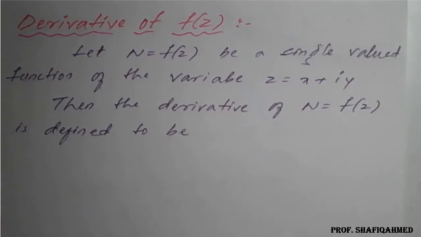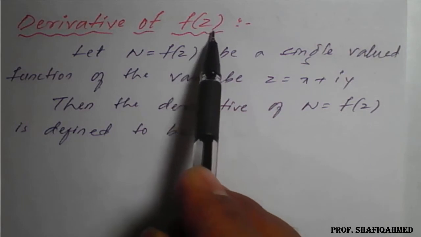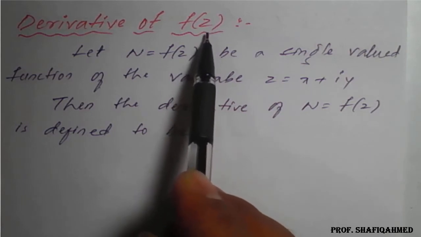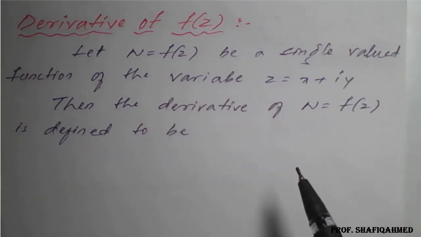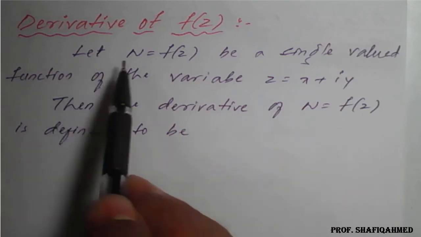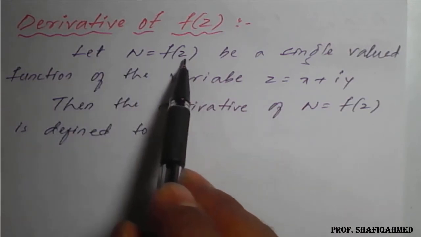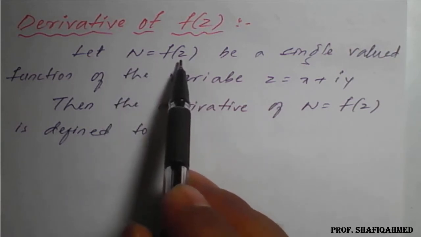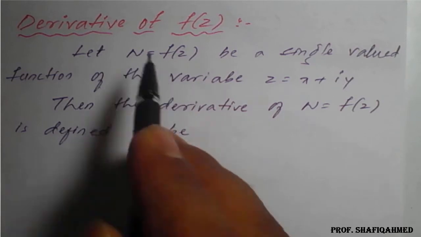Hello everyone. In this lecture we'll see the derivative of function z, and as we know, this z is a complex function, or I can say a complex variable. So here let w is equal to f of z. So always w is equal to f of z is nothing but a complex function.